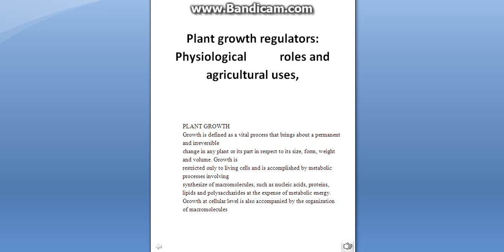What is plant growth? Plant growth is defined as a vital process that brings about a permanent and irreversible change in any plant or its part in respect to form, weight and volume, size also. So growth is not only restricted to living cells but also involves metabolic processes and synthesis of macromolecules. It is also at the cellular level and organization of macromolecules. So there is nucleic acid, protein, polysaccharides, etc.